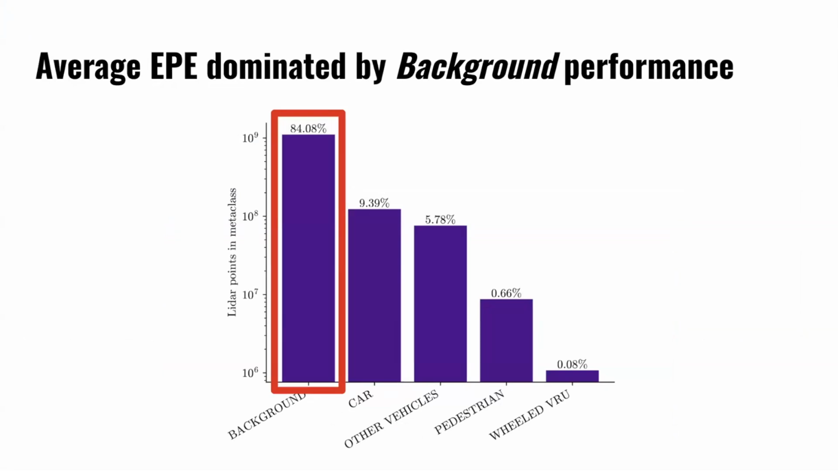And so it actually turns out that over 80% of the points are background. They're static, they don't move, and so it's very possible to get very good average endpoint error because you're averaging by just ignoring all the moving classes, and so just predicting zero flows. So you want to avoid that.